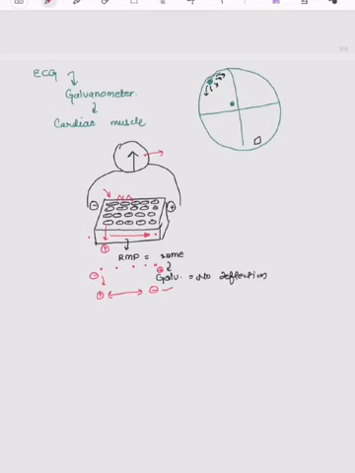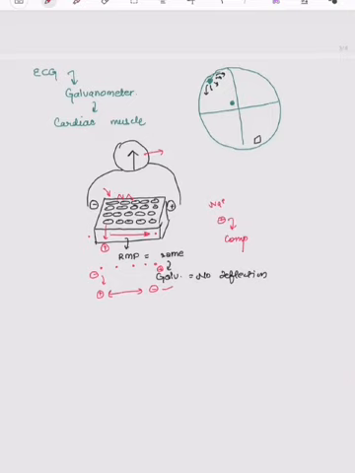Now as the positive charges move through the gap junctions as sodium or other cations, the cell membranes of this tissue get depolarized, until the tissue is completely depolarized. Now again there is no potential difference, as point A and point B both consist of positive charge, so there is no potential difference and hence the galvanometer again shows no deflection. So these were the basic fundamentals.